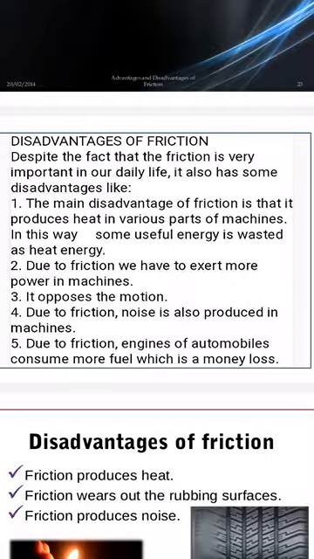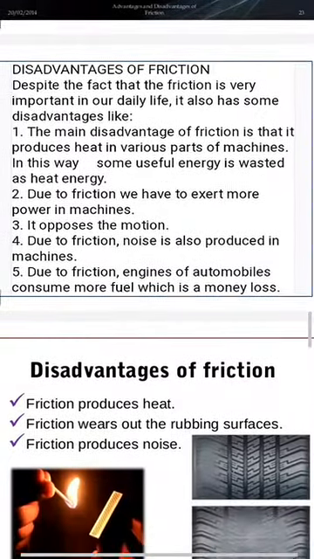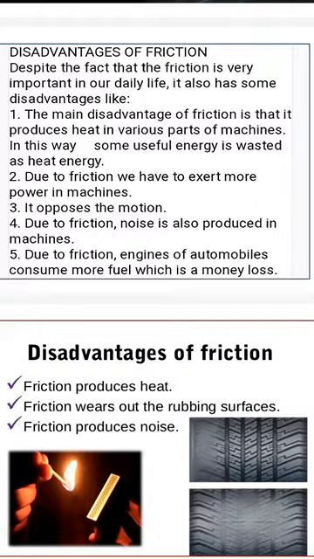Due to friction, noise is also produced in machines. With continuous running of machines, the machine parts wear out, and due to that noise is also produced. Due to friction, engines of automobiles consume more fuel, which is a money loss. This is due to continuous friction between the parts of the machines, so they consume more fuel, which is a money loss.